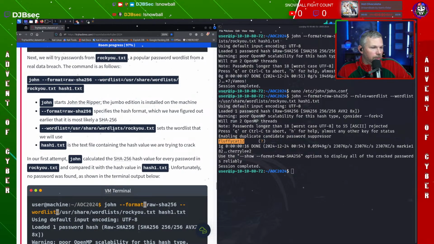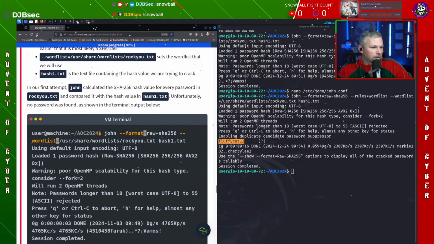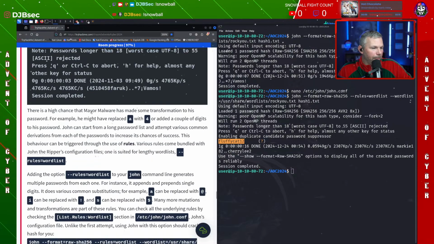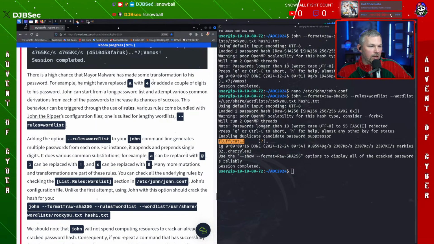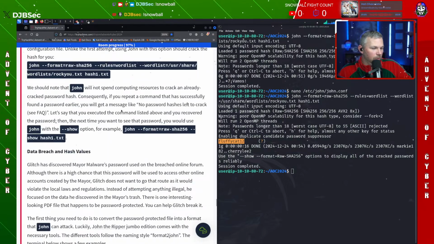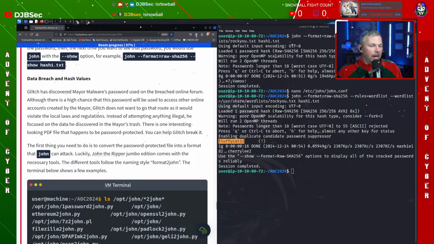So let's see, RockYou. We did all of that. Okay, this is what it's talking about with Mayor Malware and the A. See how the A is replaced with the 4? So we went through all that. All right, now we're going to get into data breach.